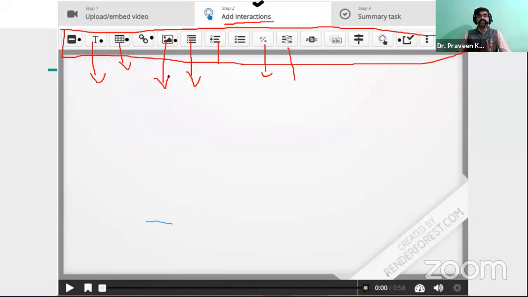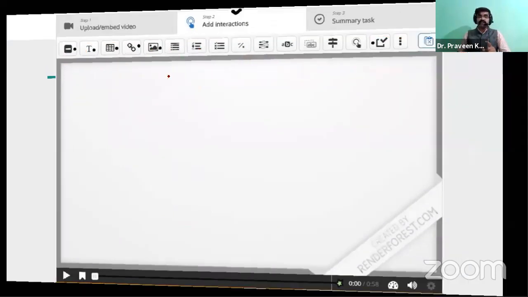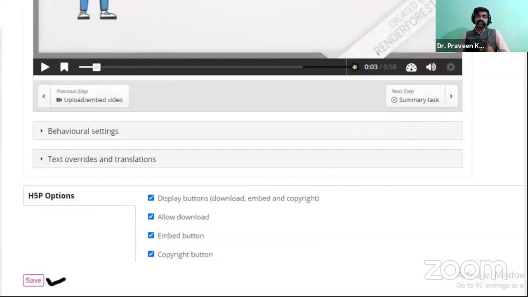Adding the interactions, you can select what type of interaction you want. Based on that, you will continue with the information. Then it will show where exactly you are going to add it. So it is completely in the hands of the teacher.